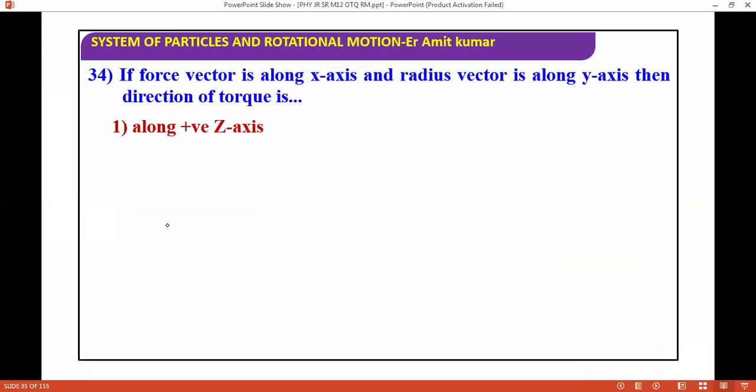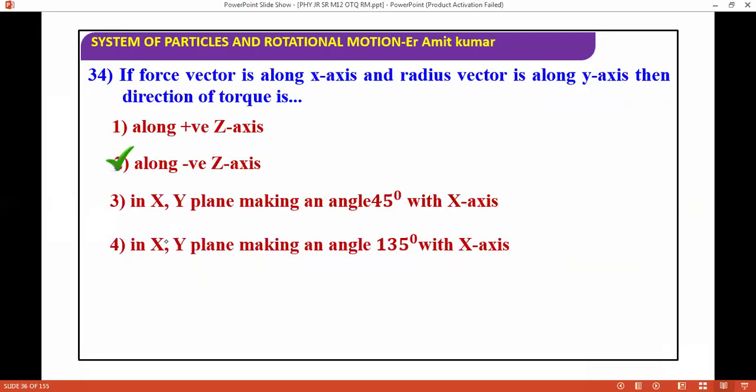If the force vector is along the x-axis and the radius vector is along the y-axis, then the direction of torque is, again, I already did this question. You can do this question by applying the cross product. The answer is along the negative z-axis.